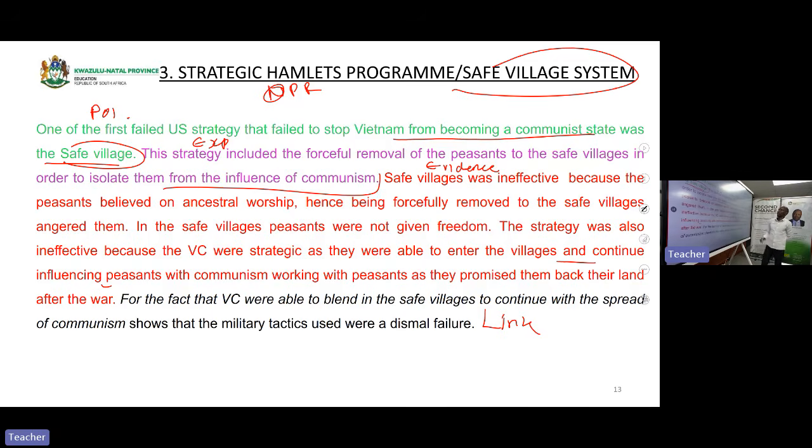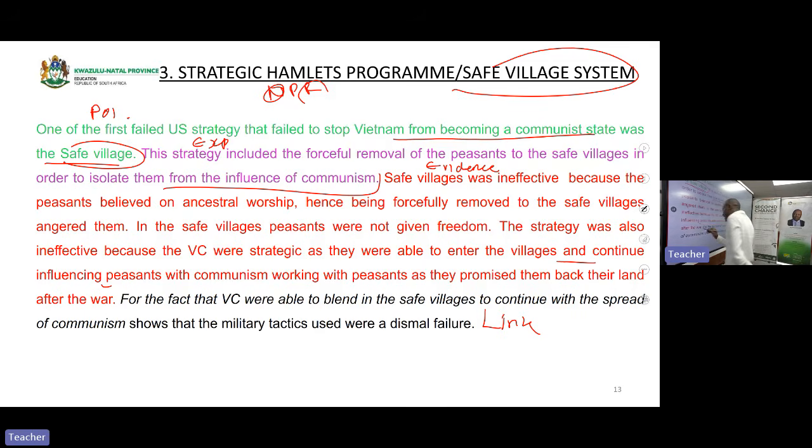Are we clear? Now, give us the reasons why it failed. Safe villages were ineffective because the peasants believed in ancestral worship. You are now giving us the reasons why the strategy became a failure. Are we clear? You are giving us a strategy, and you are giving us the reason why the strategy became a failure.